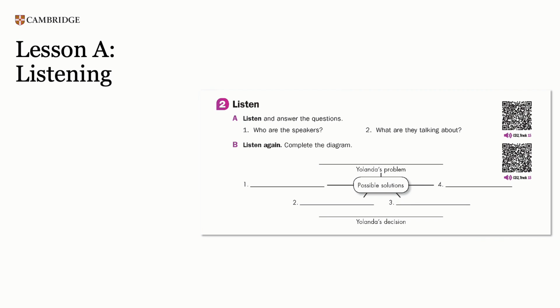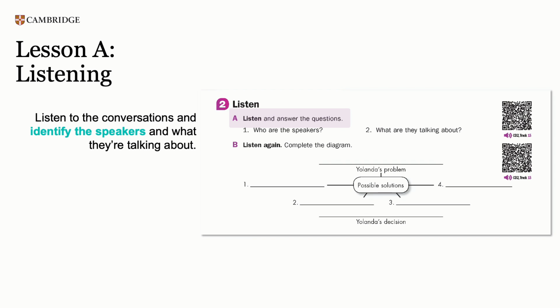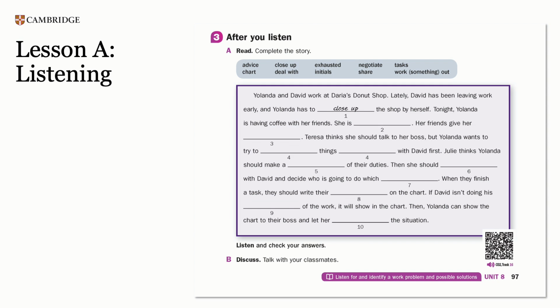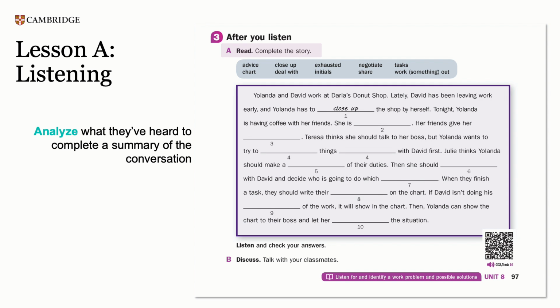Notice how well the exercises in this lesson cover ELP Standard 1. In Exercise 2A, students listen to conversations and identify the speakers and what they are talking about. In Exercise 2B, students listen again and show their understanding of the details of the conversation by completing a chart. Then in Exercise 3, students use their analysis of what they've heard to complete a summary of the conversation.